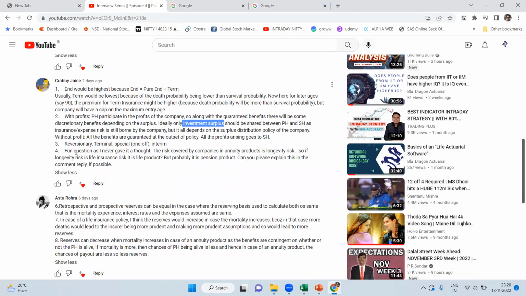So I think he has answered this question very well. And a fun question, I've never given thought. The risk covered by the company's annuity products is longevity risk. So longevity risk is a life insurance risk, is a life product, but probably it's a pension product. Can you explain the comment if possible?